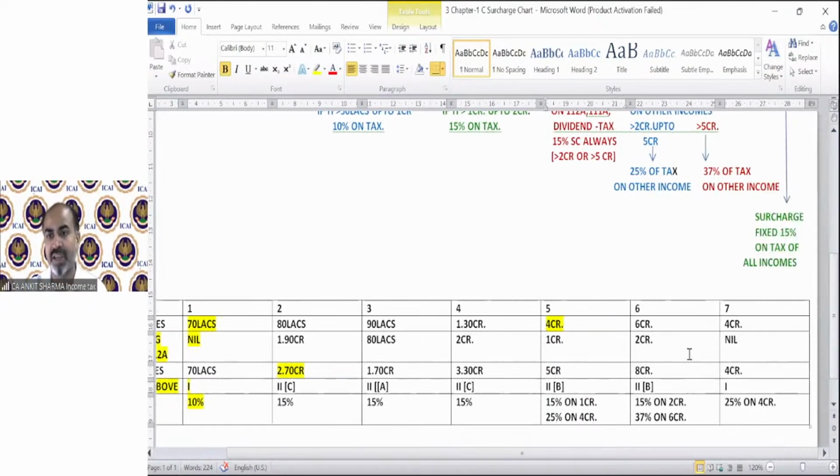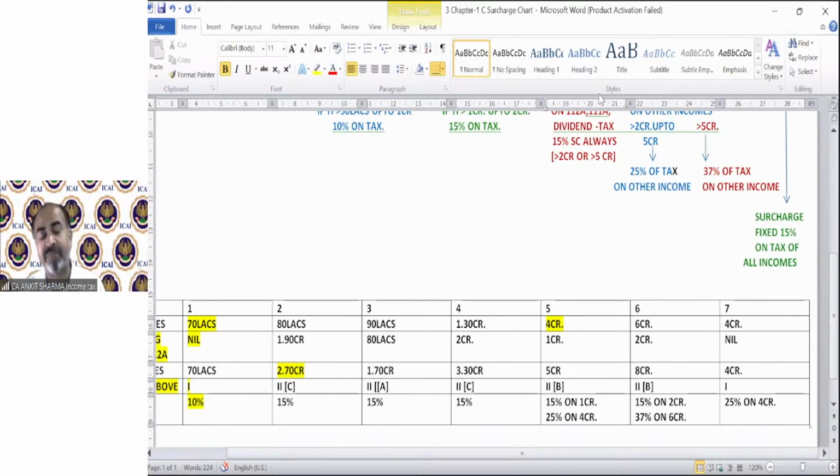Clear? These are examples number 6 and 7. You can solve them for your convenience, and you will feel that if you're applying the diagram concept correctly, you will really find out which rate of surcharge will be applicable. That is not my topic, because I presume it has been discussed with you very nicely in the basic concept chapter 1.